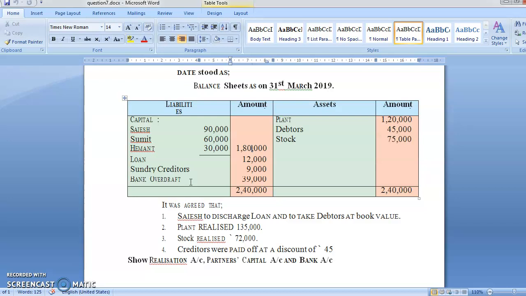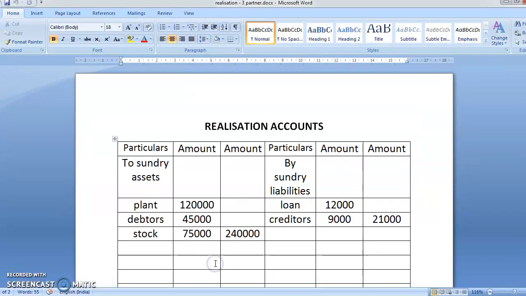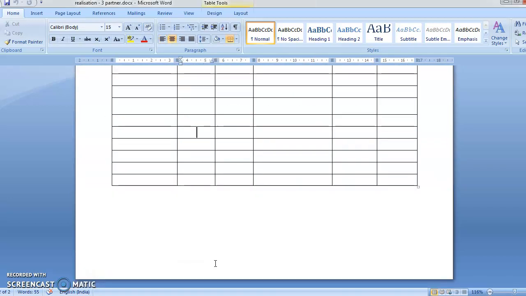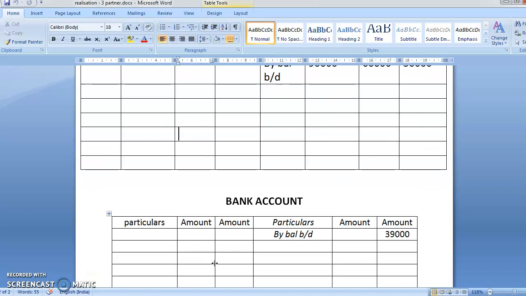Let's go fast. What are we going to do? We are going to post all this. Capital accounts will go in capital, loan and creditors will go on the realization credit side, plant, debtors and stock will go on the realization debit side. I have already done it and kept it for you. See, sundry assets: plant, debtors, stock; liabilities: loan, creditors; partners I have written by balance breakdown, and in bank I have written on the credit side. You know why? Because it is a bank overdraft.